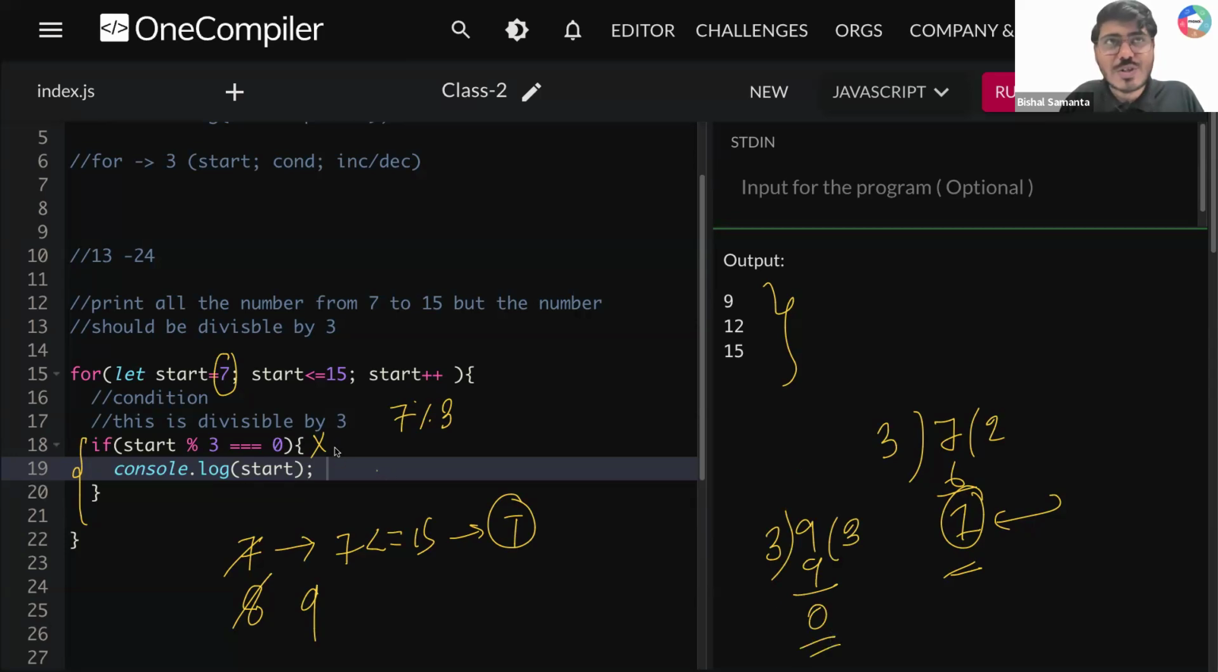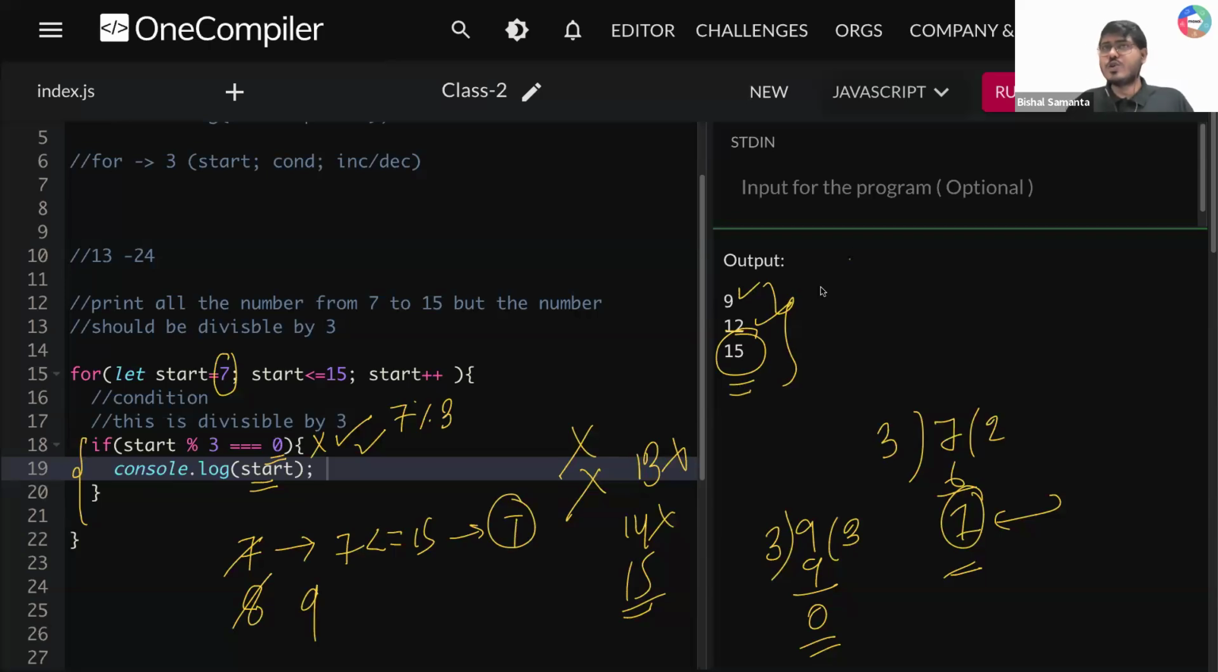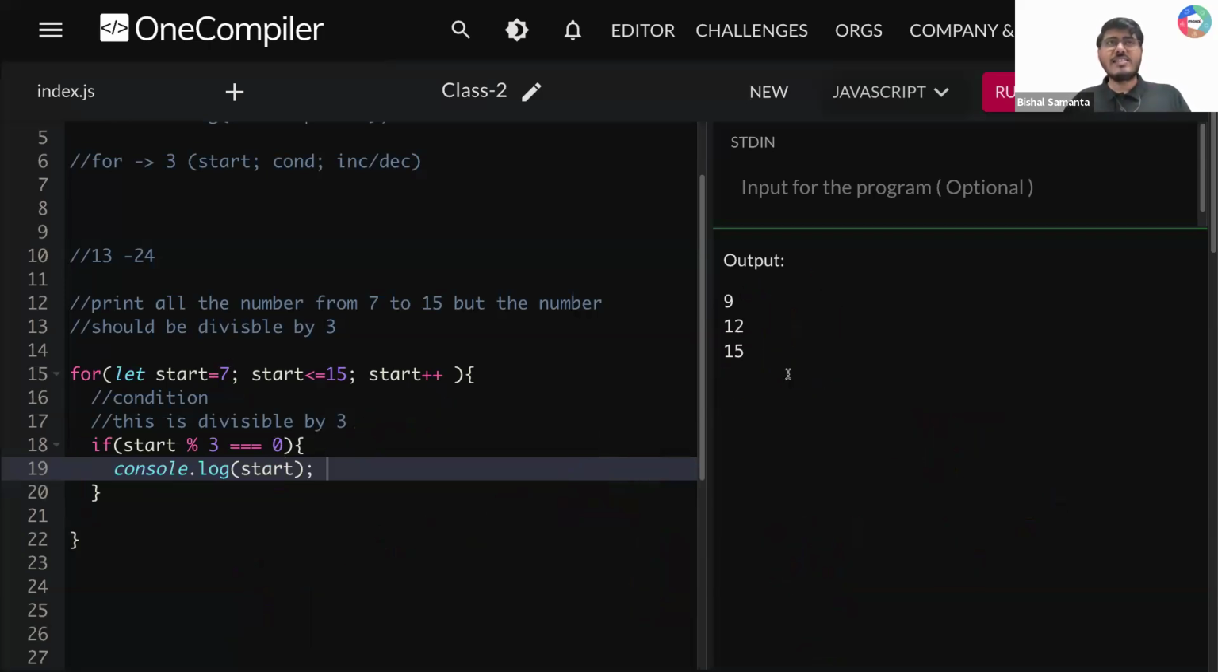Yes, it is 0. So that means you have to run console.log start. So you are printing here 9. After that 10, it will not print. 11, it will not print, but 12. Yes, 12 mod 3 is 0. So you'll be printing here 12. After that 13, not. 14, not. Then it will come to 15. So 15 mod 3 is equal to 0. Yes, it is true. So you will be printing console.log start, which is 15. So that is how we'll be getting this output.